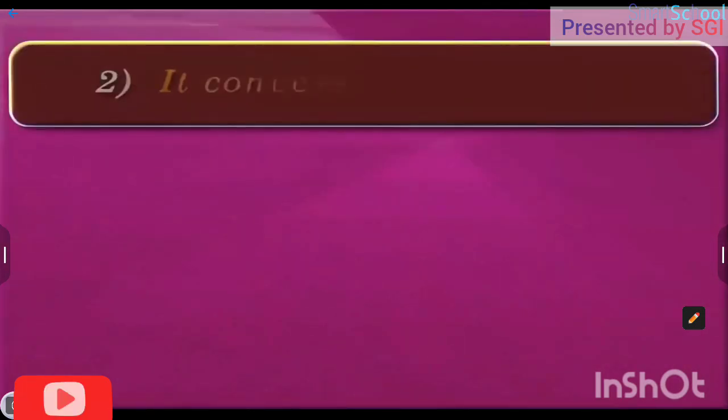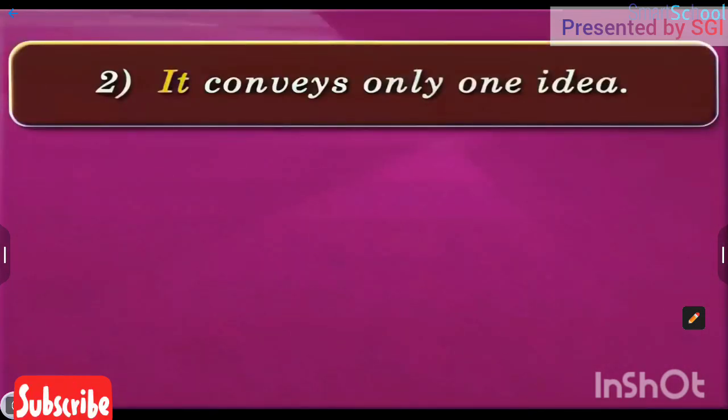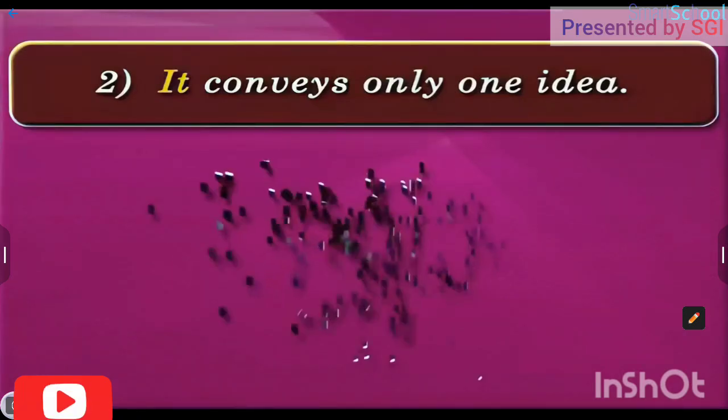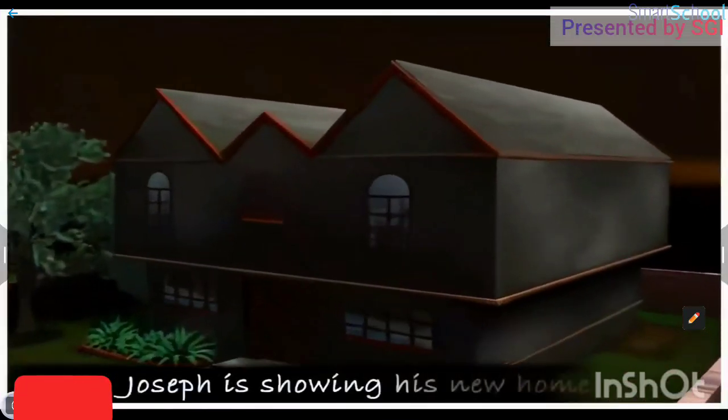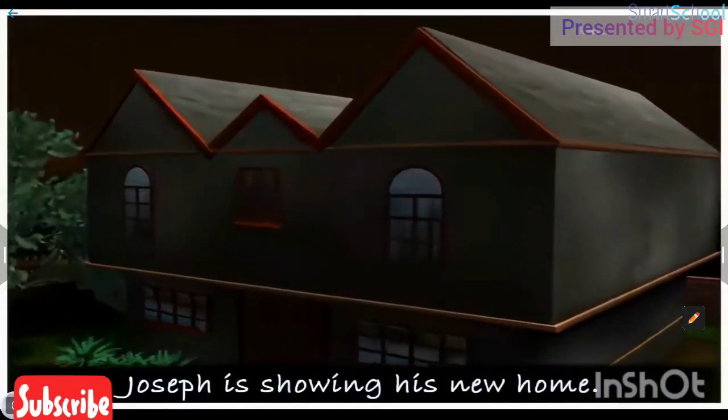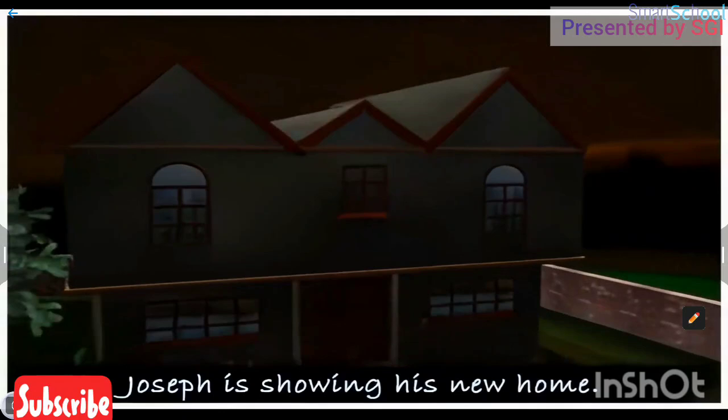Two. A simple sentence conveys only one idea. So, only one idea is being expressed by a sentence. Joseph is showing his new home. Here, only one idea is expressed. Someone named Joseph is showing his home.